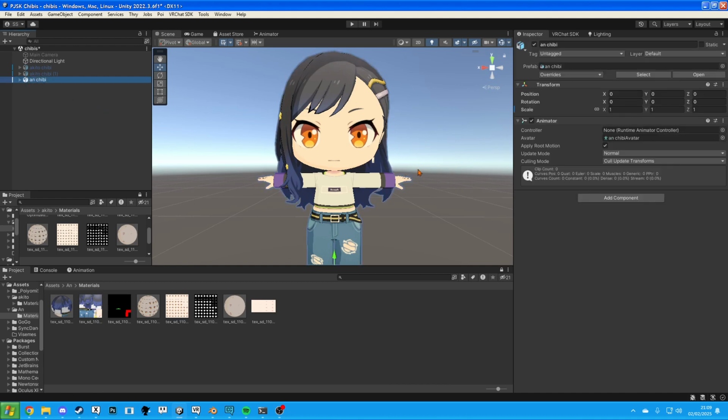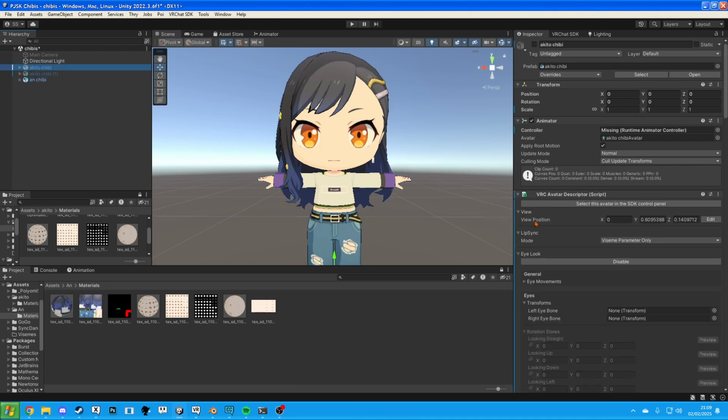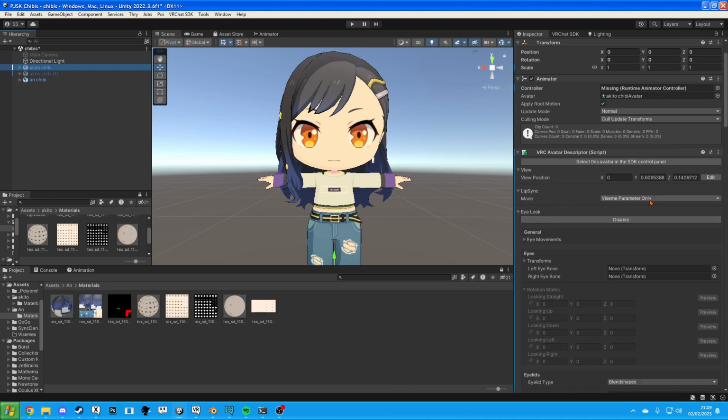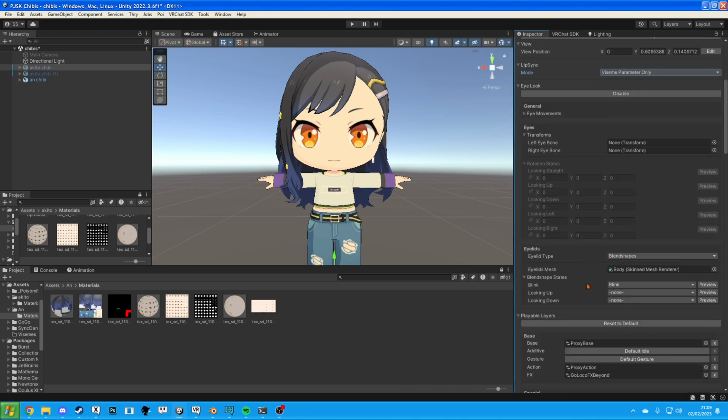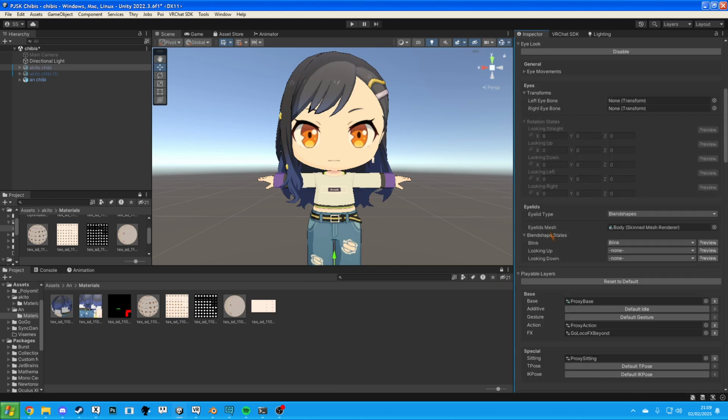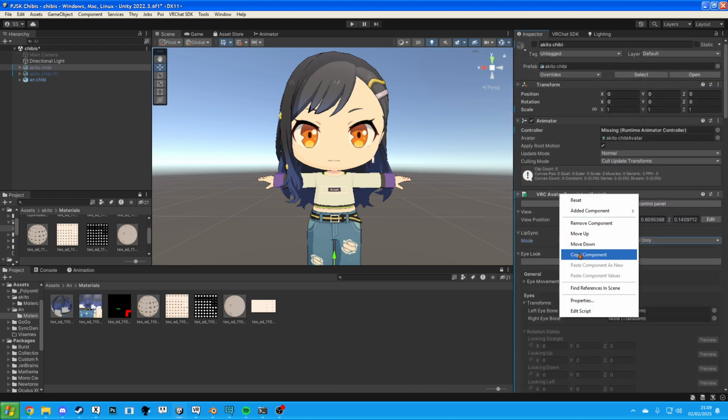Okay, so the way we want to do this is, if I look at my Akito, when we get to the lip sync, we're going to want the mode to be Viseme parameter instead of Viseme blend shape, because for this we're using a parameter that will be attached to the FX controller. Blink can still be the same. I'll just copy and paste this one.